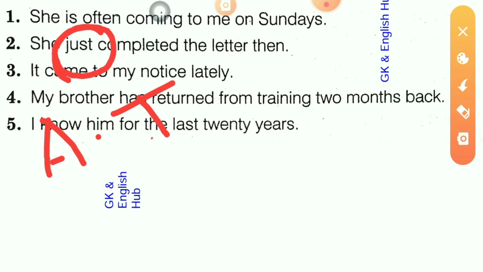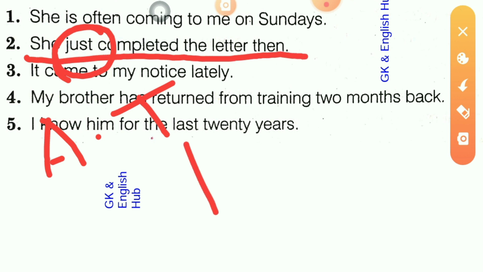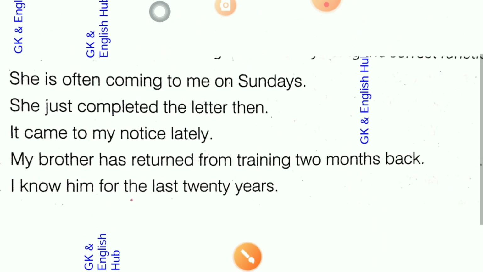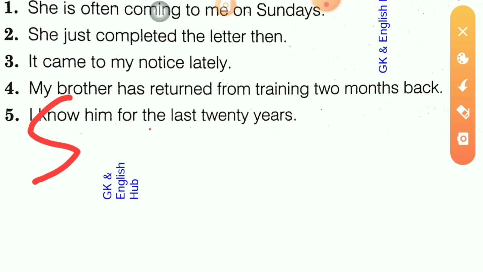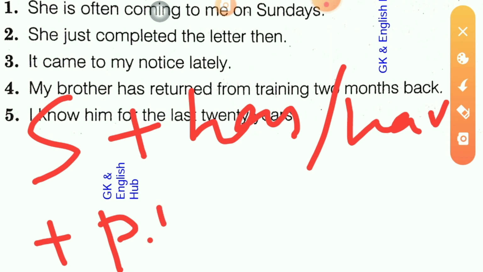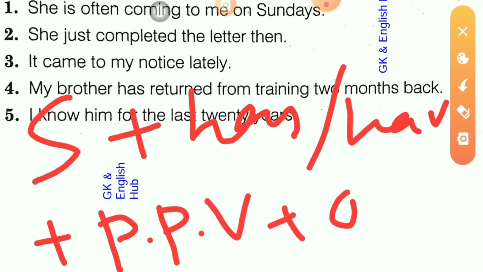From this we will understand that this sentence will be in present perfect tense. The form of present perfect is: subject, then has or have according to the subject, then the past participle form of the verb, then the object.